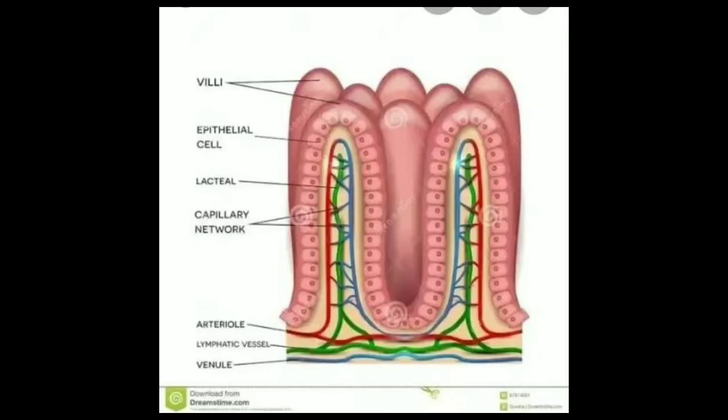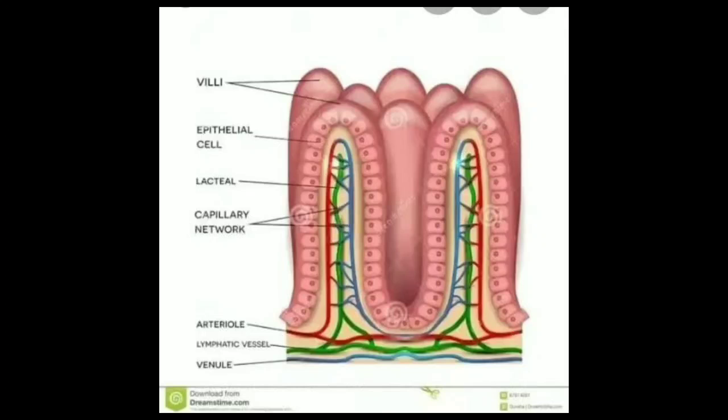They have a very rich supply of blood, and they are supplied with a lot of villi on their outer surface. You can see the epithelial cell. The epithelial cells, which form the outer layer of the villi, give out more hair-like structures which are known as microvilli. So villi and microvilli together increase the surface area.